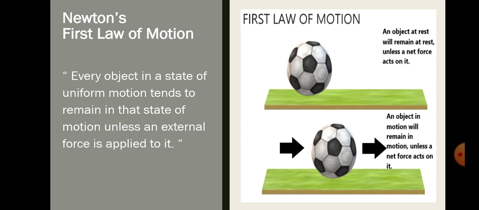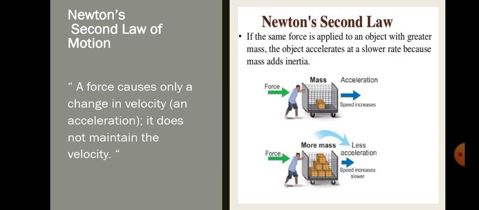As you can see in the picture, the ball is not moving, it remains at rest, because there is no force exerted on the object. That's why the object remains at rest and stays in the same position. So that's the first law of motion discussed by Isaac Newton.